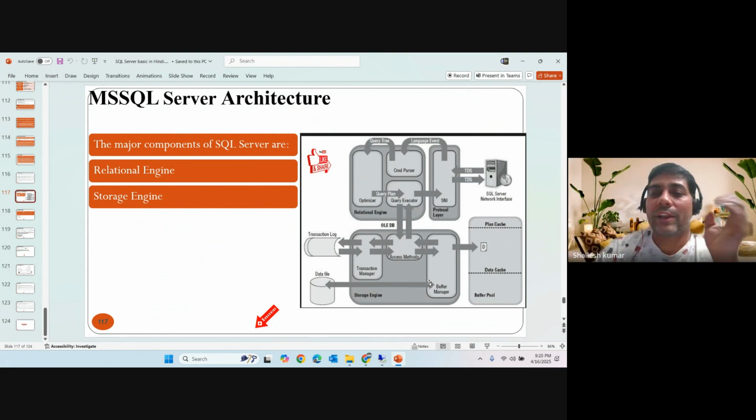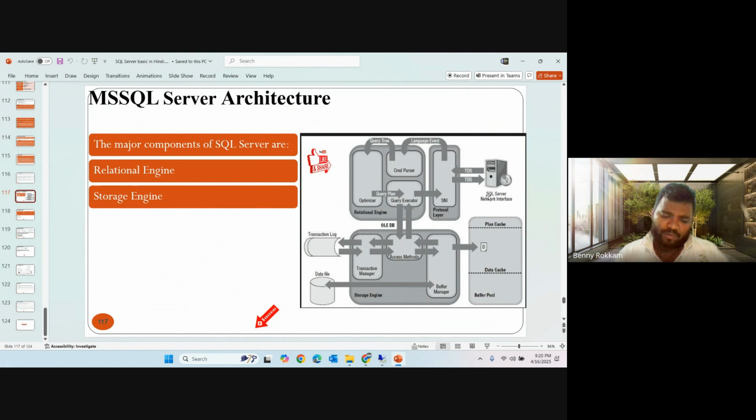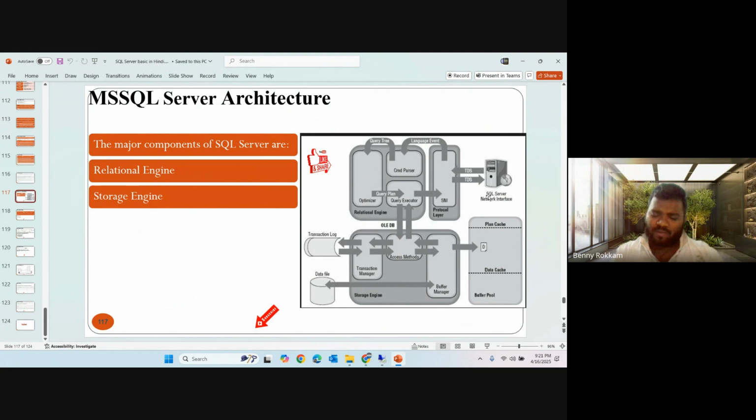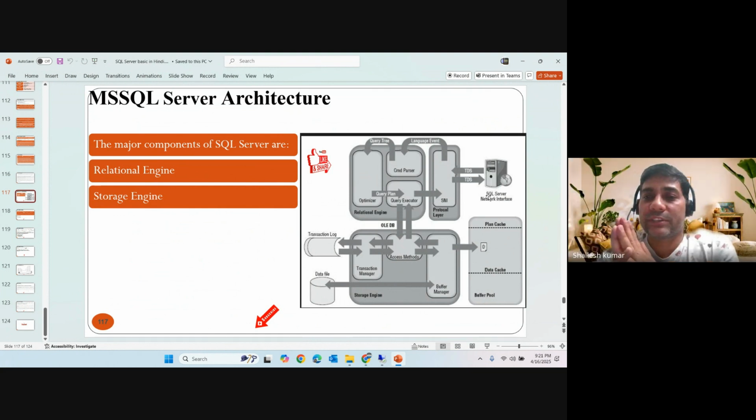So this is the whole structure. Any connection from any application or tool lands on SNI, the SQL Server Network Interface, and the transaction is converted into TDS format, Tabular Data Stream. The protocols are TCP/IP, shared memory or named pipes. I think you are aware of these protocols; I will show you that. Then we have the syntax check, the command parser: whatever is written by the end user or application is tested for syntax, that it is written in the correct flow.